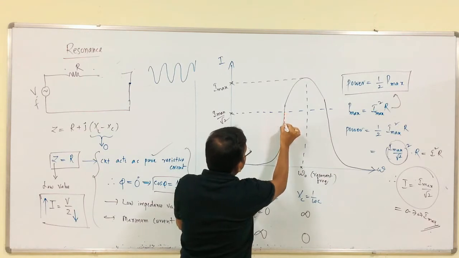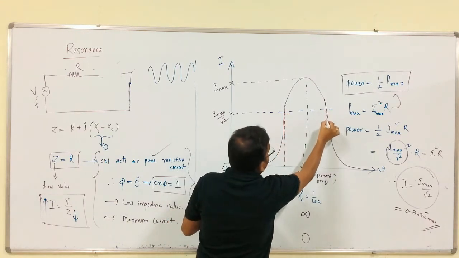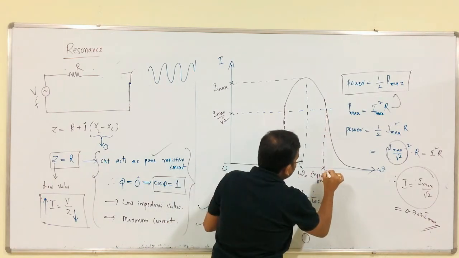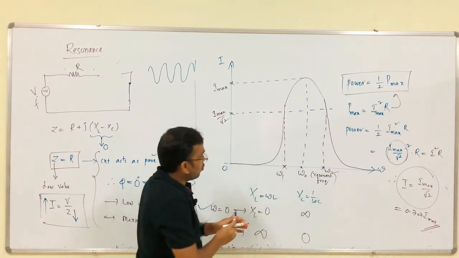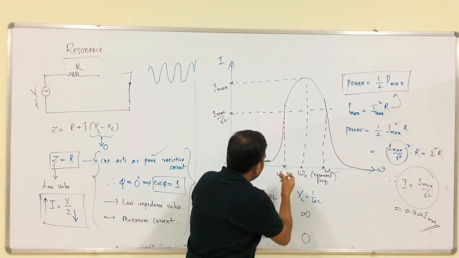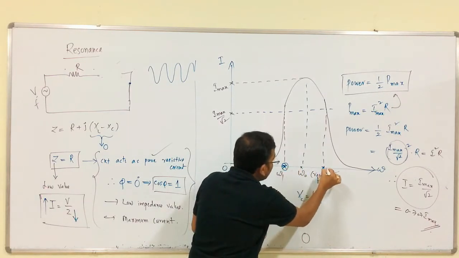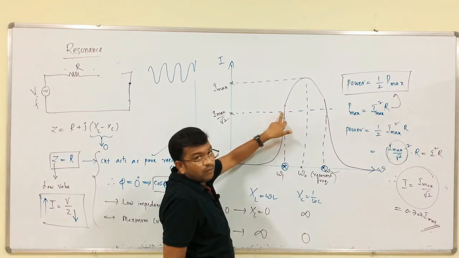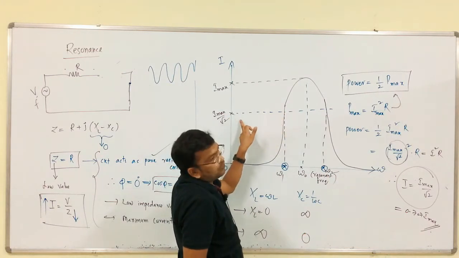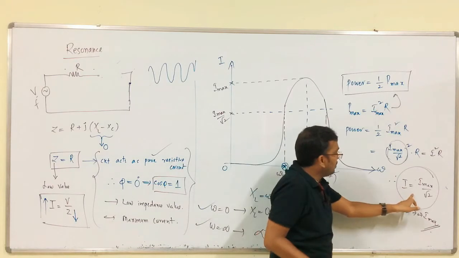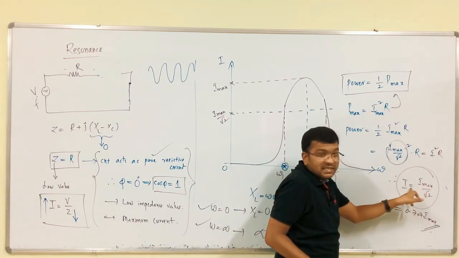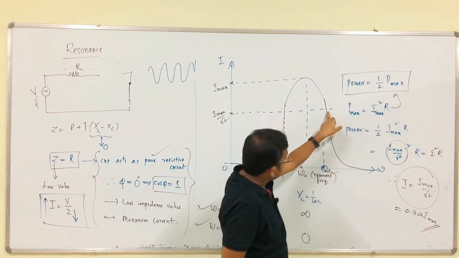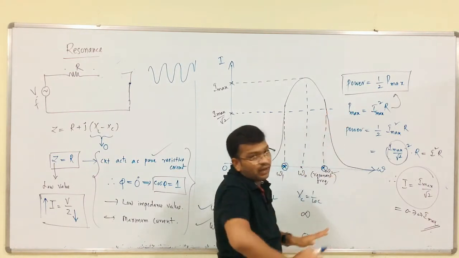This is omega 1, this is omega 2. That is, if I is greater than I max by root 2, we have current, and if I is less than I max by root 2, there is no current.